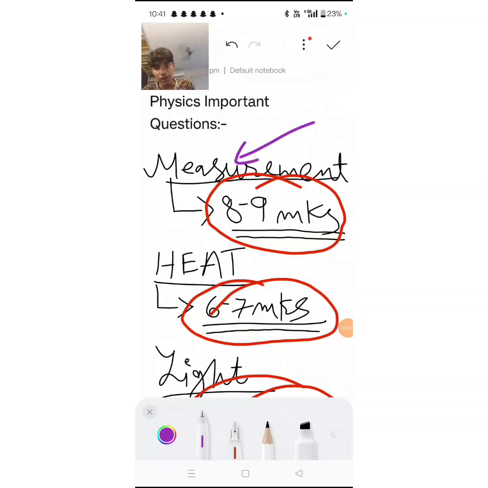Then they'll give you the thing with a zero error. Then they'll say, name the kind of error that is found in the following instrument. So you have to say it is either positive zero error or negative zero error. In some cases, they will give you a vernier calipers or a screw gauge that is free from zero error. Then they'll ask you, is this instrument free of zero error?